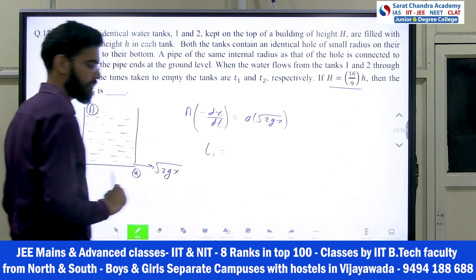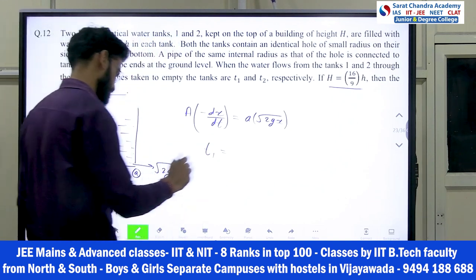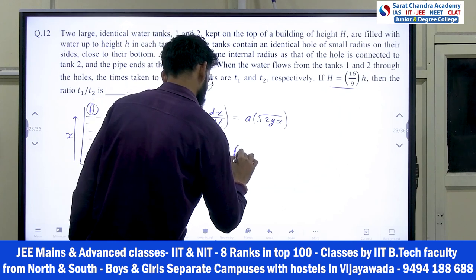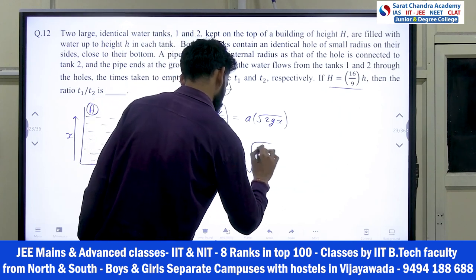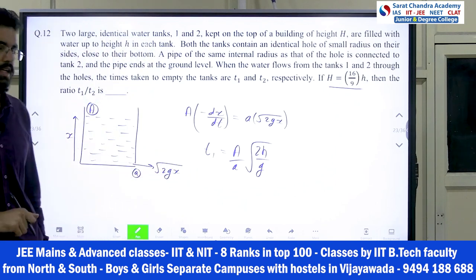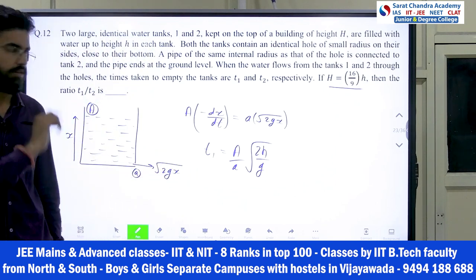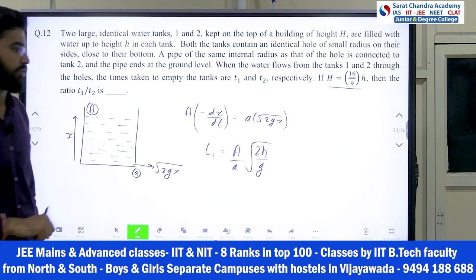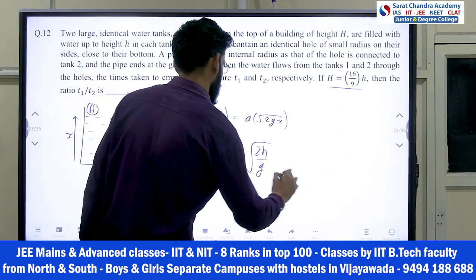The time will come as A by a under root 2h by g. This is not to be remembered, but when you solve you will get this. In the second part I will solve the tank 2 integration also. Hold on. So t1 will be this value.